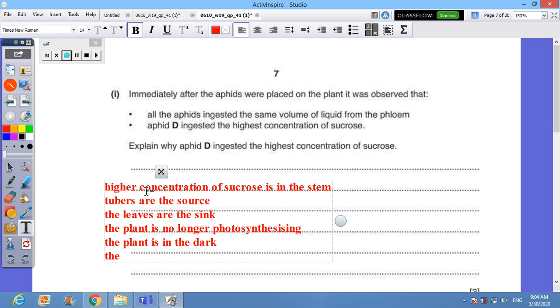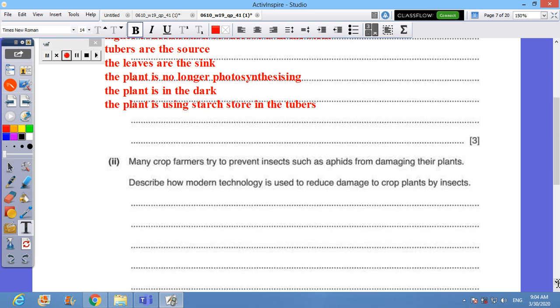So the plant is using the starch store, which is available in the tubers. This is a full answer. So let's move to the next.